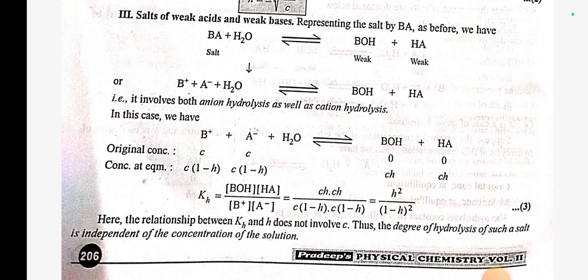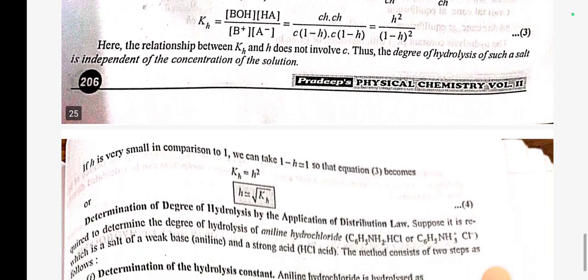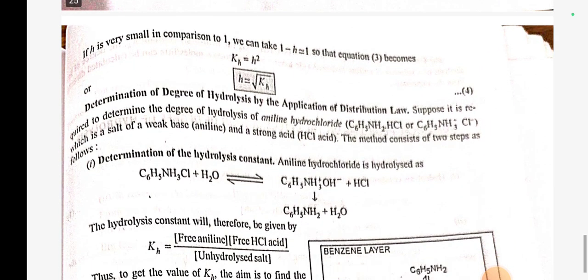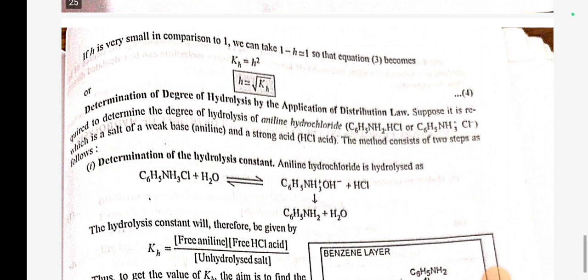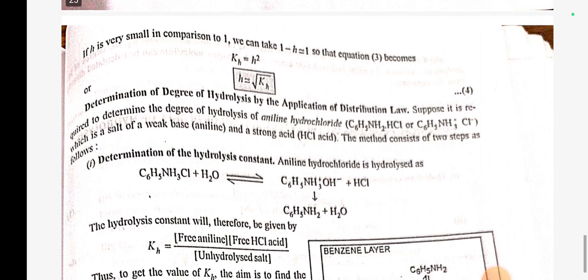Original concentration C, C, 0, 0. Concentration at equilibrium C(1 - h), C(1 - h), Ch, Ch. Kh is equal to Ch dot Ch by C(1 - h) dot C(1 - h), that is equal to h square by (1 - h) square. Here the relationship between Kh and h does not involve C. Thus the degree of hydrolysis of such a salt is independent of the concentration of the solution. If h is very small in comparison to 1, we can take 1 - h nearly equal to 1, so that the equation becomes Kh is equal to h square, h nearly equal to root Kh.